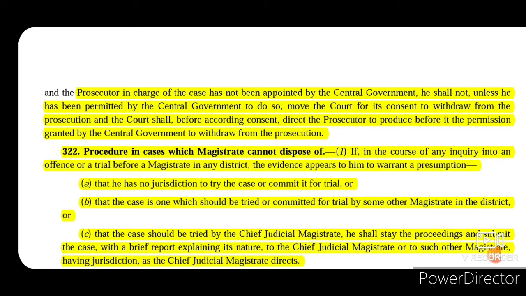And it will also be the duty of the court that before entertaining such withdrawal of the prosecution, the court will always have to ask the prosecution to produce before it the permission that was granted by the central government, that you show me whether the central government has permitted you to do so, that you are wanting to withdraw yourself from the prosecution. And if the prosecution is able to show such permission of the central government, then only he will be discharged by the court, otherwise not.